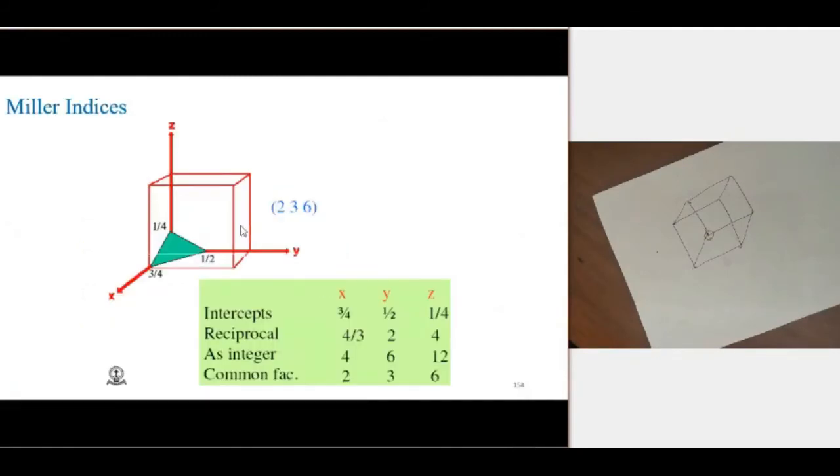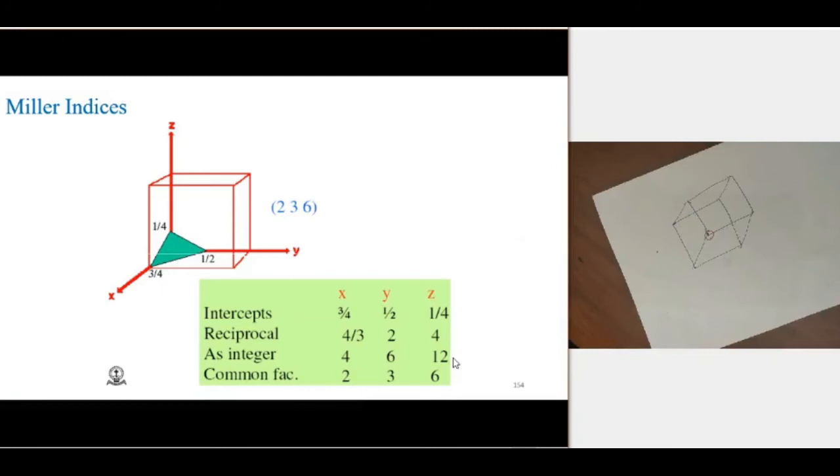And for this one, similarly, it cuts at a 3 by 4 distance, not at the corner point of this unit cell. This at 3 by 4 distance is 1 by 4, and this is the half distance. So take the reciprocal. This is an integer. Then after taking the reciprocal and multiplying with the common factor, we got the values 4, 6, 12. And this 4, 6, 12 can be reduced to 2, 3, 6 by dividing with the common factor.